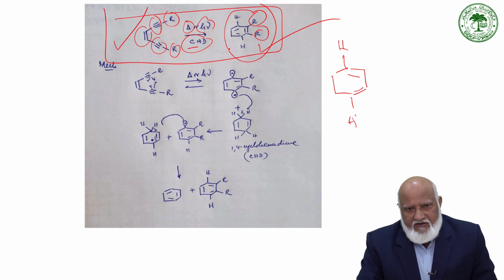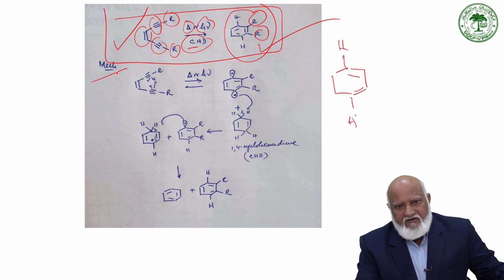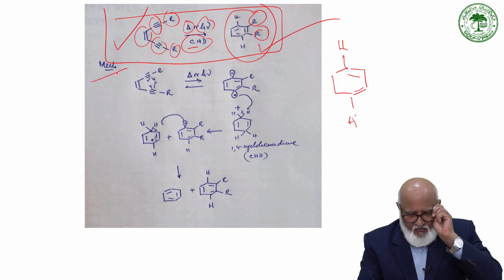The mechanism involved in this reaction is as shown over here.